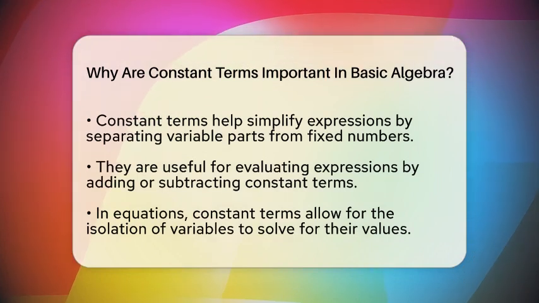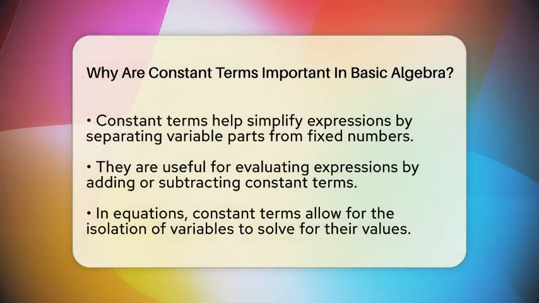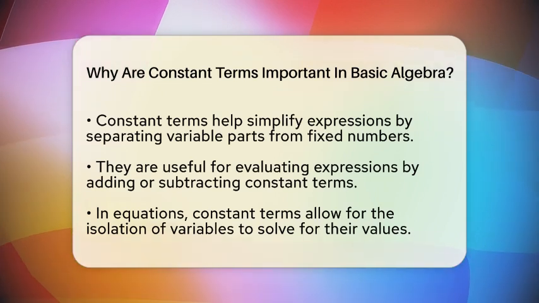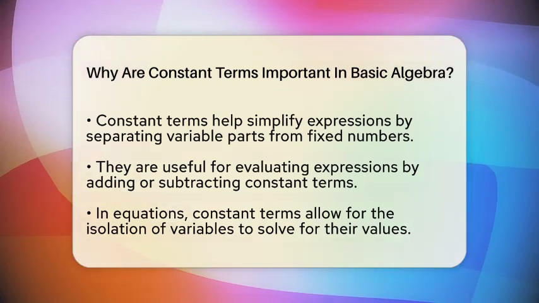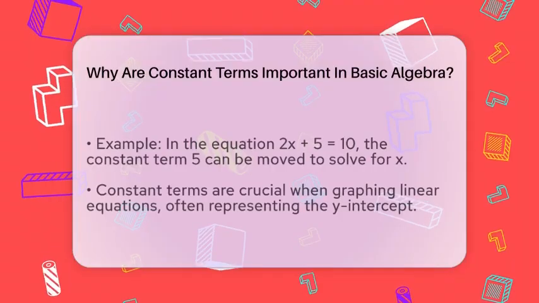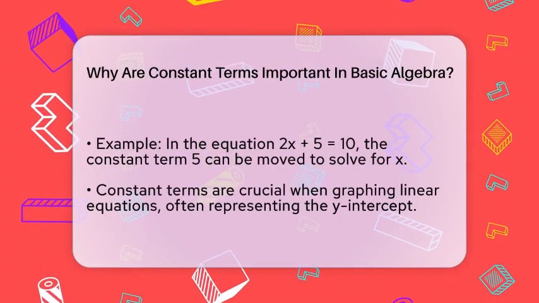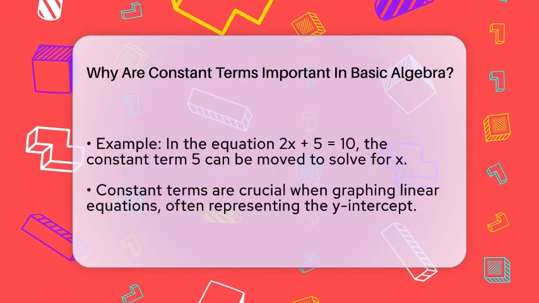This means we can find the value of the variable by using the known constant. For instance, if we have an equation like 2 times x plus 5 equals 10, the 5 is the constant term. We can easily move it to one side to solve for x.